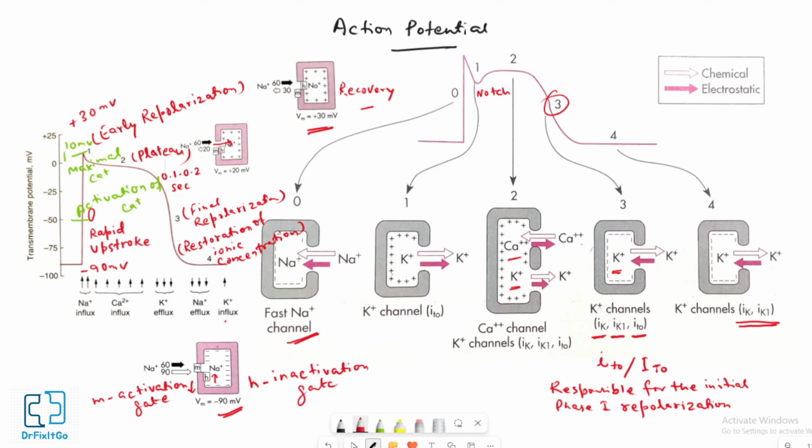After repolarization, the sodium potassium ATPase pump extrudes accumulated intracellular sodium ion and pumps extracellular potassium ion into the cell.